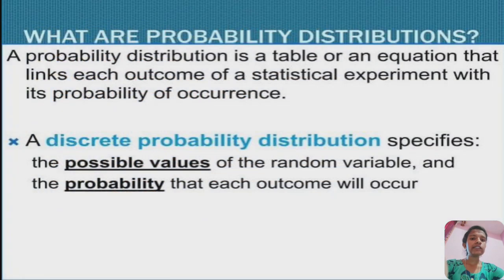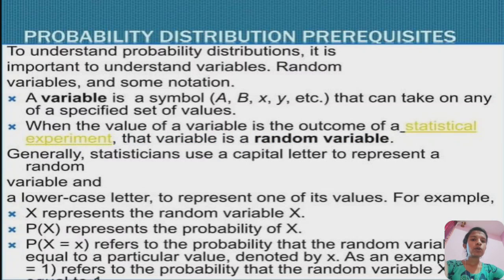What is a probability distribution? A probability distribution is a table or an equation that links each outcome of a statistical experiment with its probability of occurrence. A discrete probability distribution specifies the possible values of a random variable and the probability that each outcome will occur. To understand probability distribution, it is important to understand variables, random variables, and some notation.